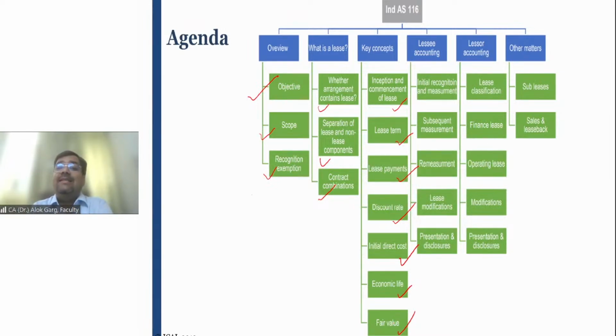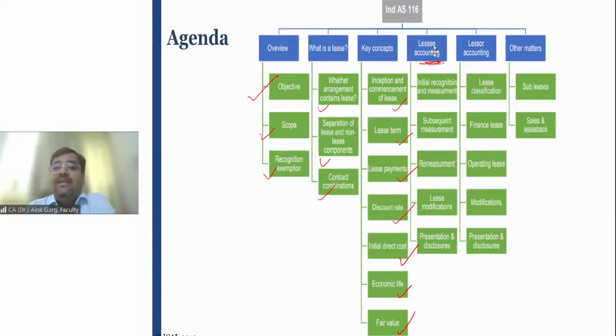Then we'll discuss the lessee accounting, which is a critical and important accounting from the examination perspective as well. Generally in Ind AS 116, in examinations, 70 to 80% of the time the question may be asked from lessee accounting, because lessee accounting is complex and critical and it's a new accounting. The lessor accounting is the same as whatever you have learned in AS 19 or old Ind AS 17. It is exactly the same, but the lessee accounting has completely changed. So lessee accounting is an important accounting from the Ind AS 116 perspective.